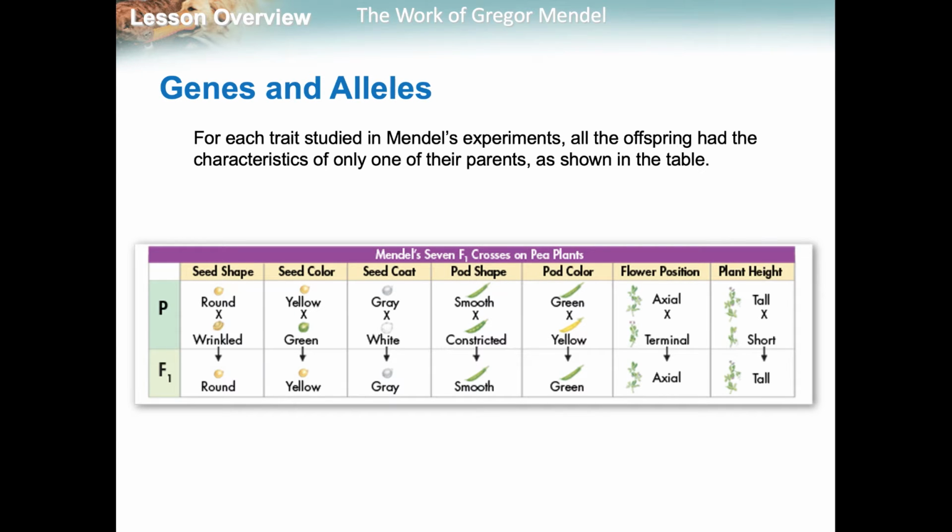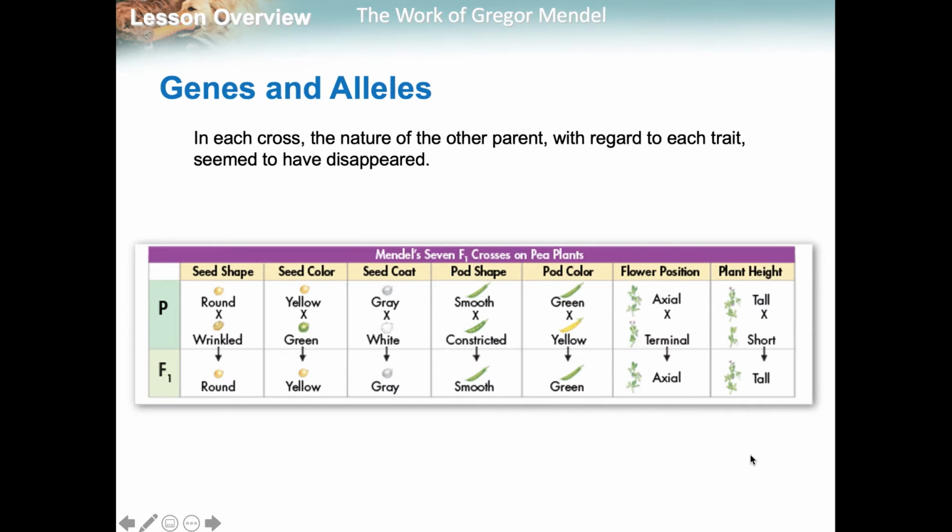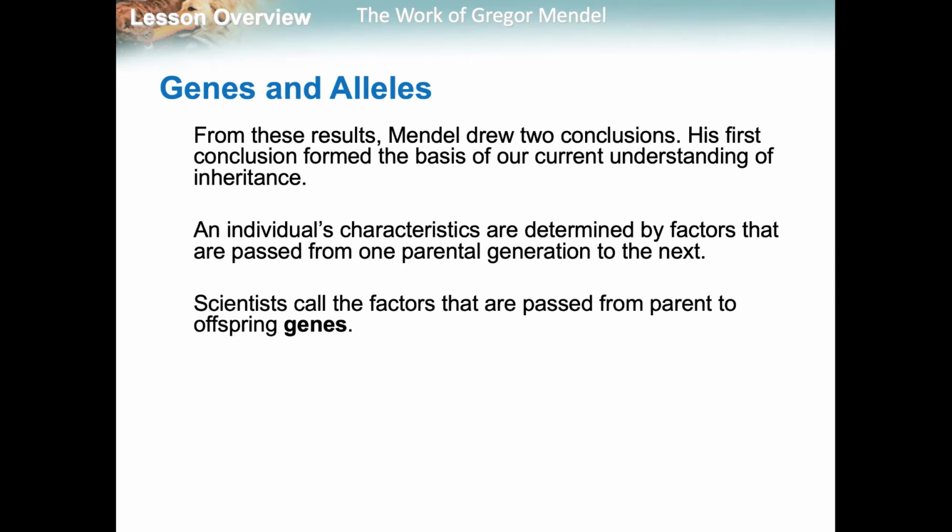So for each of these traits, all the offspring have the characteristics of only one of their parents, as shown in the table. So round, yellow, gray, smooth, green, axial, and tall. So we think that when he first did the first cross, you would think that the other one disappeared. We know that's not true.